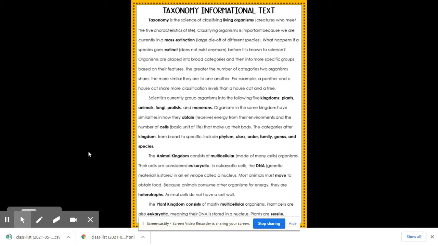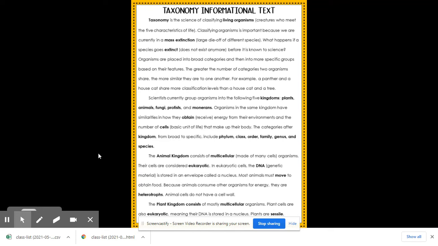The animal kingdom consists of multicellular, which means made of many cell, organisms. Their cells are considered eukaryotic. In eukaryotic cells, the DNA, which is the genetic material, is stored in an envelope called a nucleus. Most animals must move to obtain their food. Because animals consume other organisms for energy, they are heterotrophs. Animal cells do not have a cell wall.